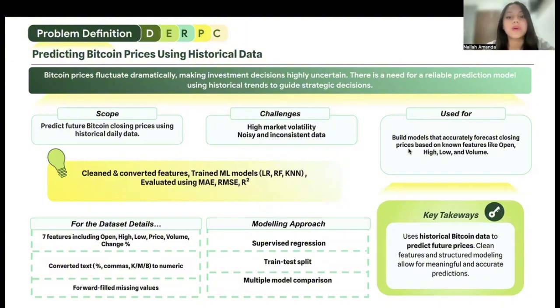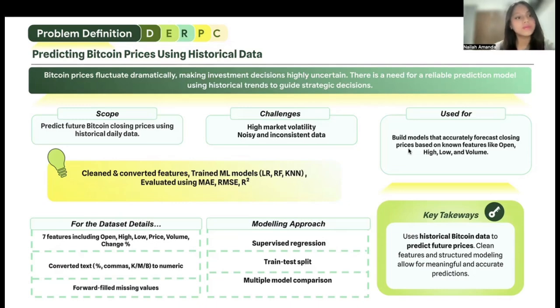We use data like open price, high, volume, low, and daily change to do this, but the data is not always clean. There is noise and missing values. We clean the data and use models like linear regression, random forest, and k-nearest neighbors. Then we tested them using MAE, RMSE, and R-squared scores. In the end, our model can give good price predictions and help investors make smarter decisions.